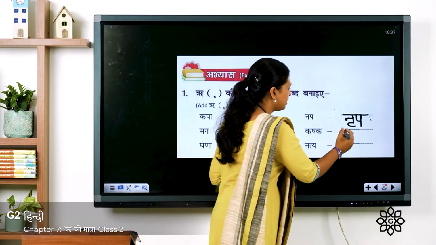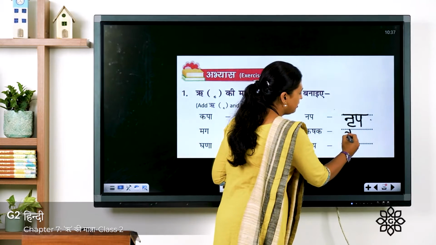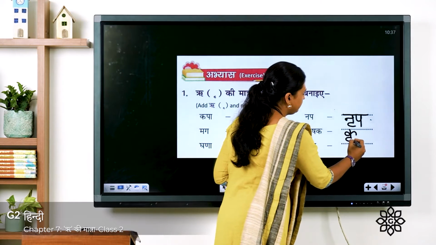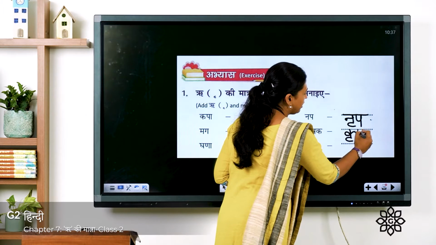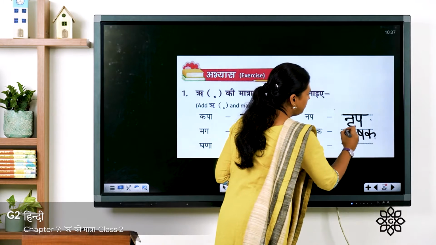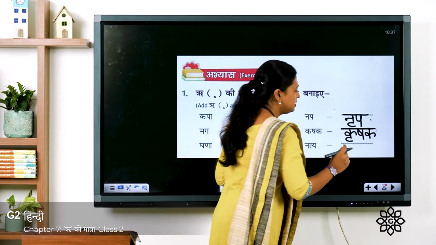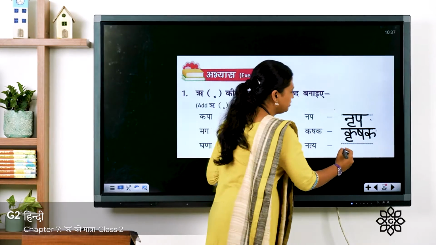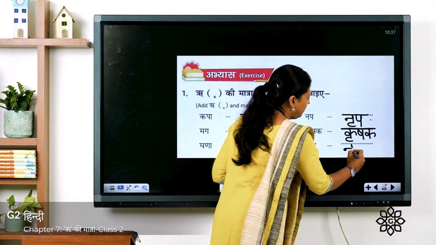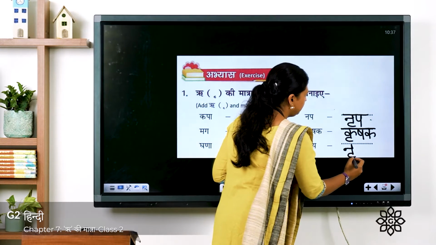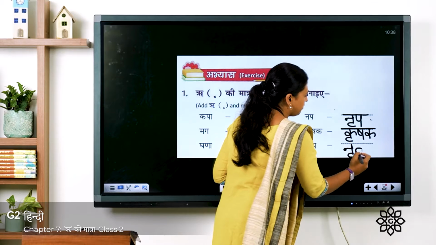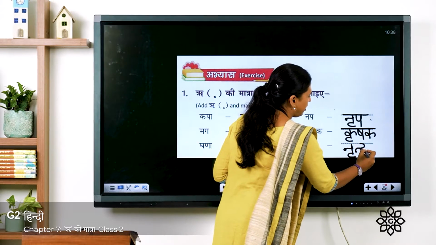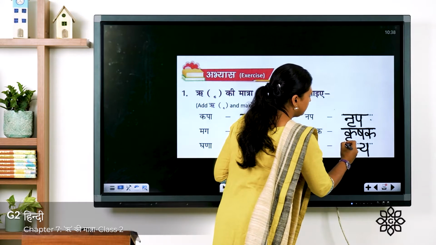So how to write krishak? Ka plus re symbol, sha, ka, and on the top sleeping line. The word is krishak. The last one is nritya. So how to write nritya? Na, re symbol, half ta, and ya. The word is nritya.